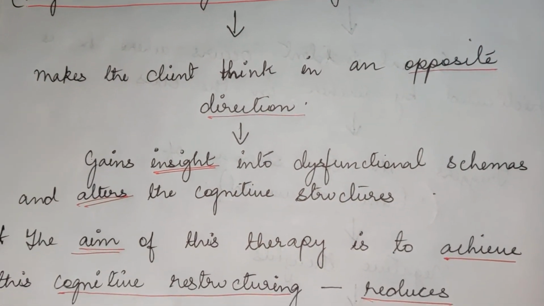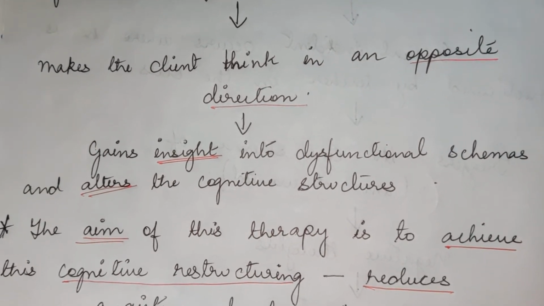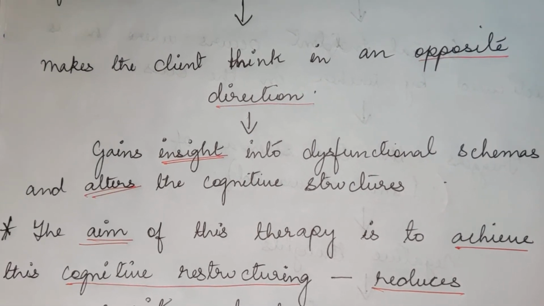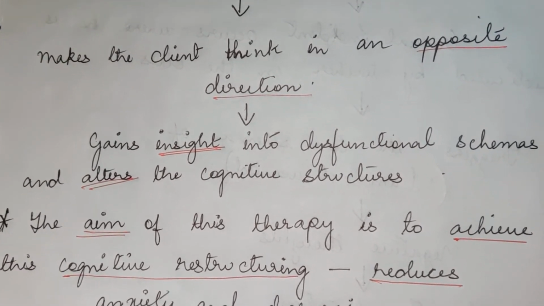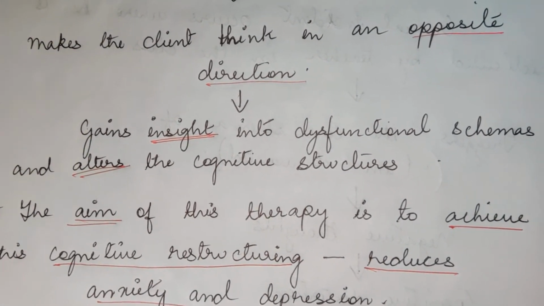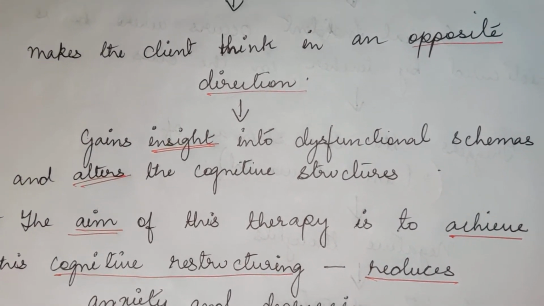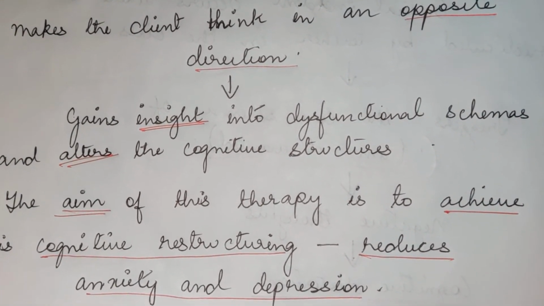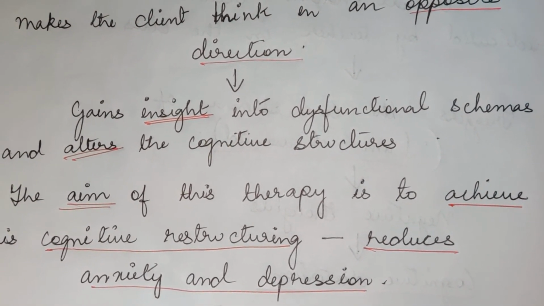That's why they say that the main aim of cognitive therapy is to achieve cognitive restructuring. Meaning the client already has a basic cognitive structure, a basic set of thoughts. Now the therapist will try to restructure it or change it, and this in turn will reduce anxiety and depression in your client.